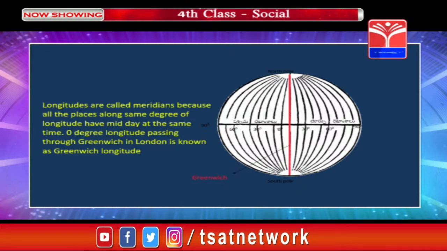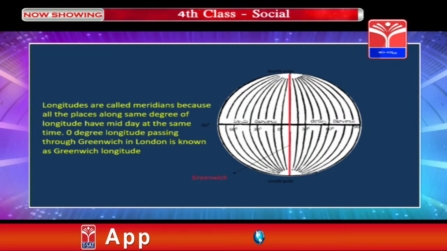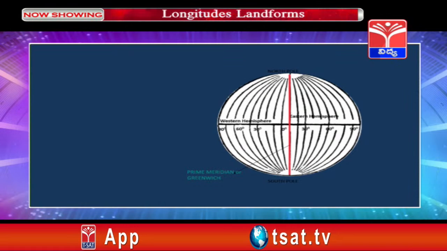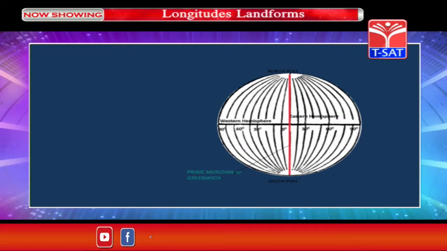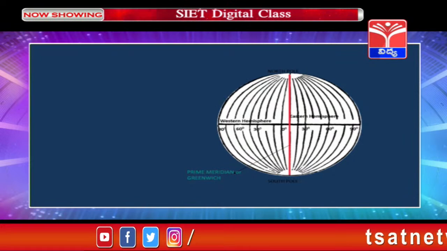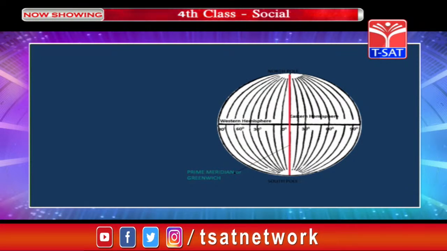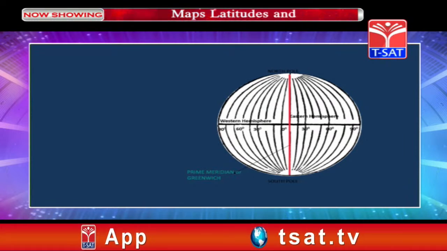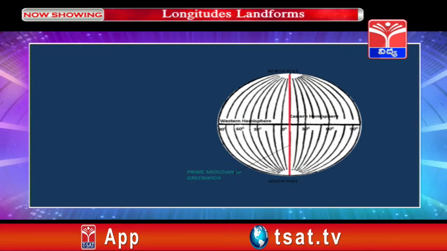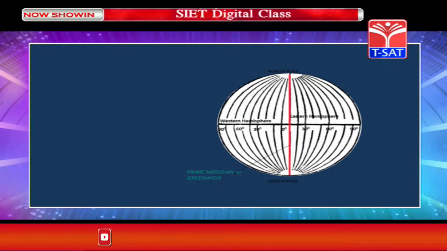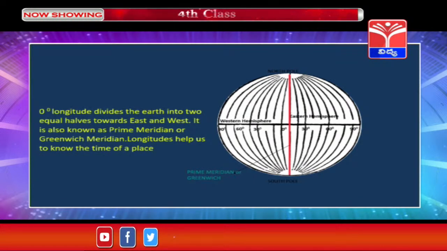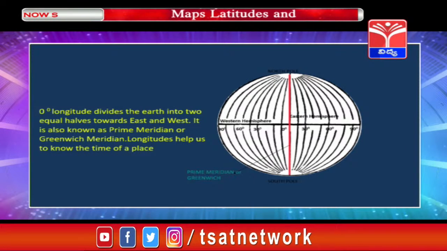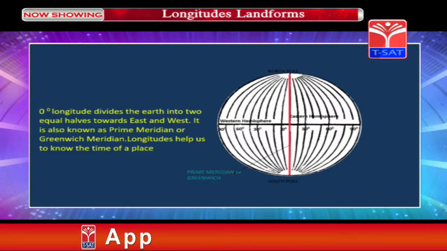Children, the line marked in red is the Greenwich longitude, which is the 0 degree longitude which divides earth into eastern and western hemispheres. You can observe on the image the western hemisphere towards the left and eastern hemisphere towards the right. So, the left half is the western hemisphere. It has 180 longitudes and eastern hemisphere has 180 longitudes. 0 degree longitude divides the earth into two equal halves towards the east and west. It is also known as prime meridian or Greenwich meridian.